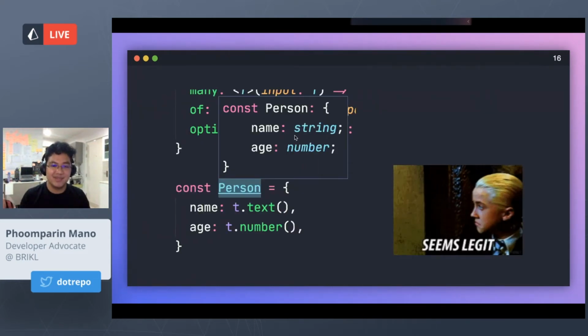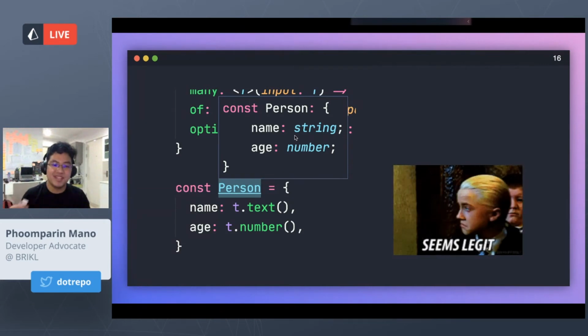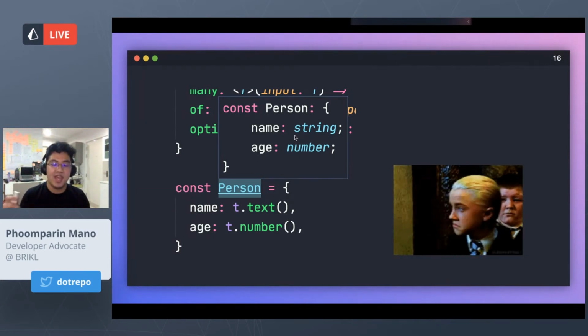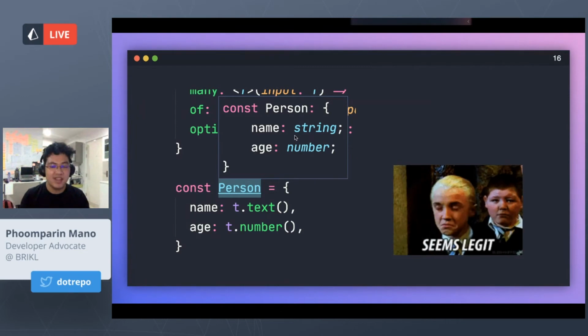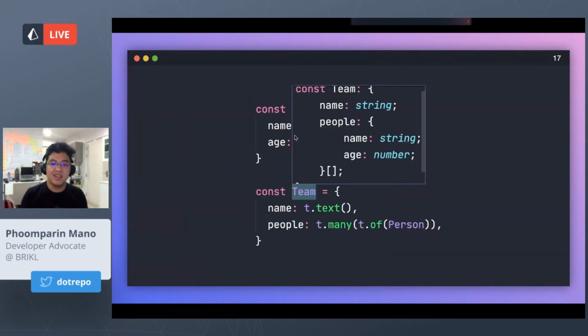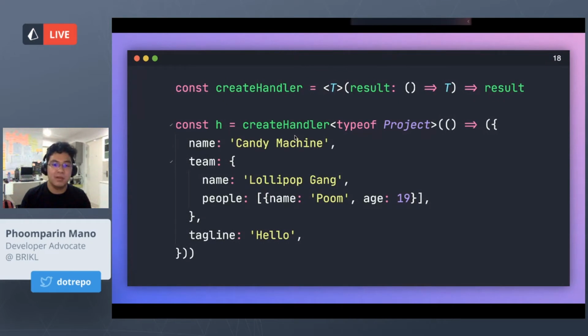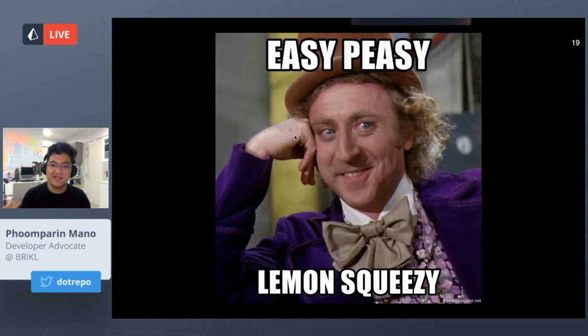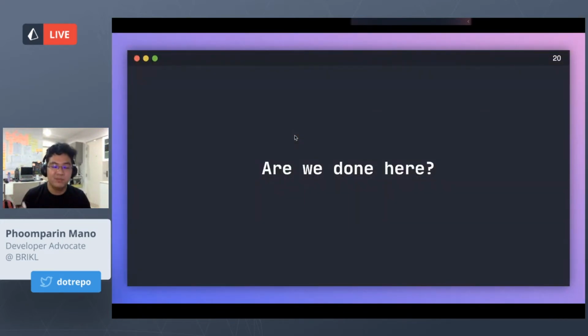And if you look at this, well, it looks pretty legit. We got a type of name, which is a string, and a type of age, which is a number. So it looks already good, right? Yeah, and even for arrays of references, that's already looking quite well. So what's the problem here? When you look at the create handler function, the types here are going to be working. So it looks like it's going to be easy. But the fact is, we are not done here.